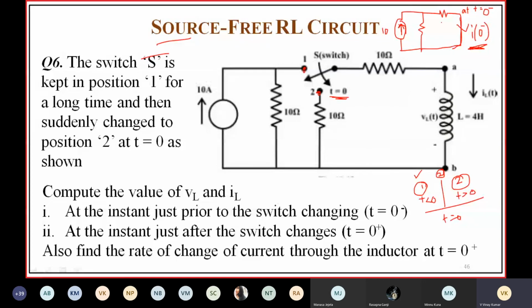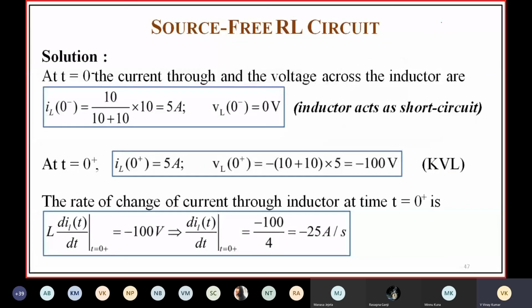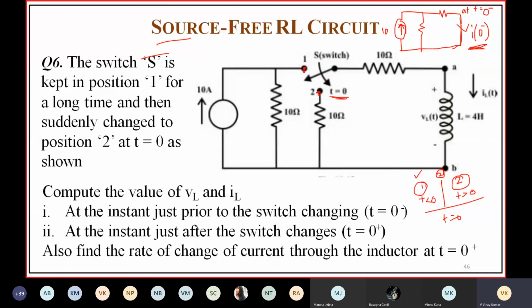Okay, so we got the initial value. Current in the inductor cannot change instantaneously. That's why IL of 0 minus is equal to IL of 0 plus, which is equal to 5 amps. At t equal to 0 minus, the inductor acts as a short circuit, so the voltage across the inductor, VL of 0 minus, will be 0.